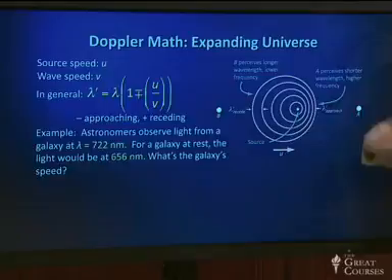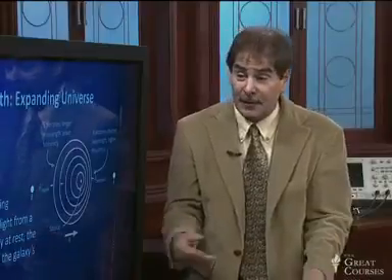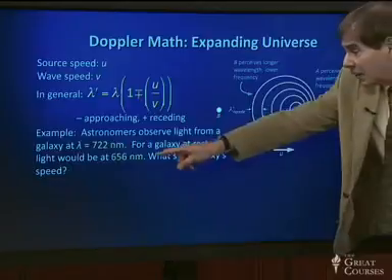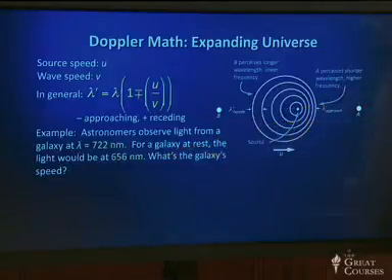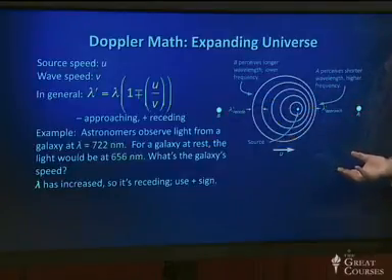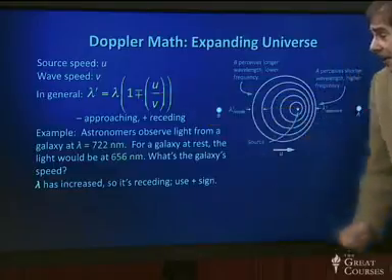Astronomers are observing light from a galaxy at lambda equals 722 nanometers. That's a typical wavelength for light, 722 billionths of a meter. For a galaxy at rest, the same light would be at 656 nanometers. So we want to know what's the galaxy's speed. Lambda has increased, it's gotten bigger, and so the galaxy must be receding from us, so we're going to use the plus sign in this formula.